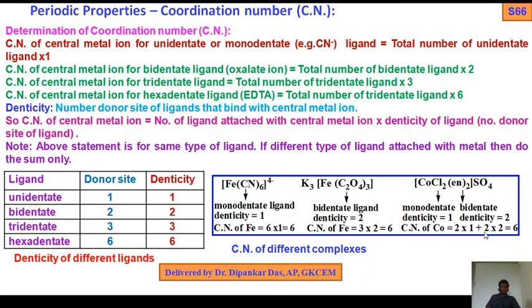So that is 6. In this way we can find out the coordination number of a particular central atom by using the denticity of the ligand. So that's why I have discussed the ligands, the corresponding coordination number, and also the geometry.